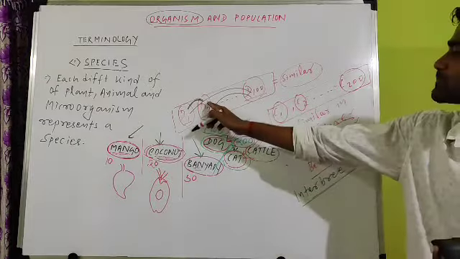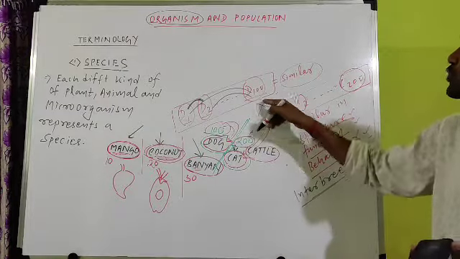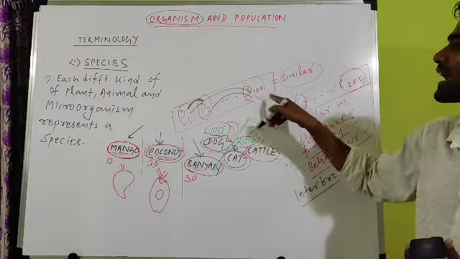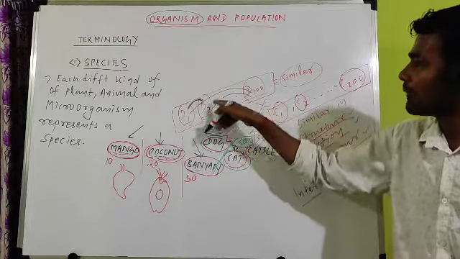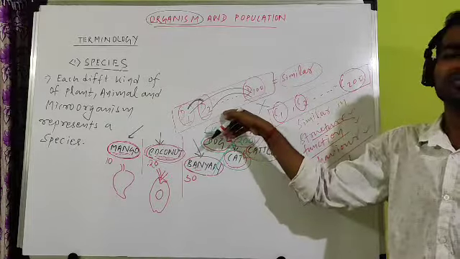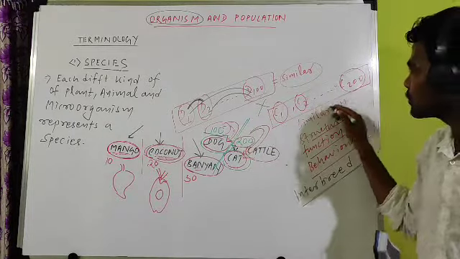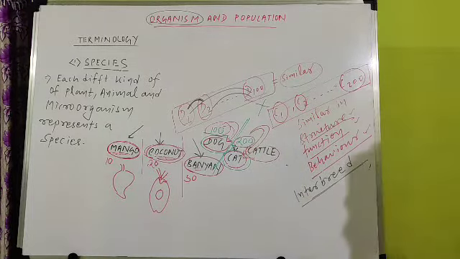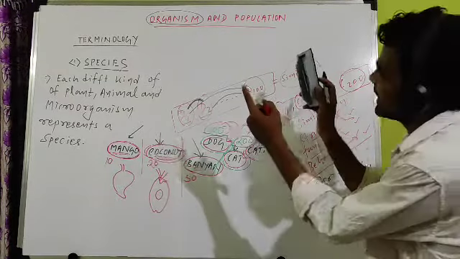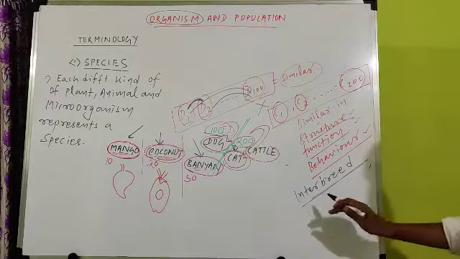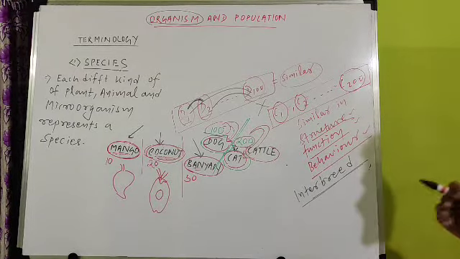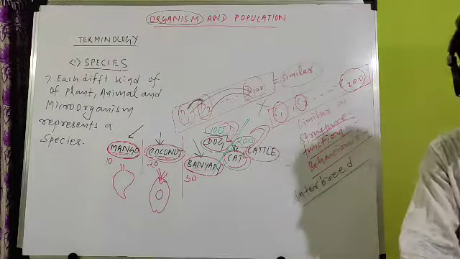But one species cannot reproduce with another species. A dog cannot reproduce with a cat. Reproduction is possible only among the dogs, or within the dog, I can say. Similarly, reproduction is possible within the cat. Interbreed means inside a single species, reproduction is possible. So that's why they can interbreed. Interbreed means reproduction within a species.